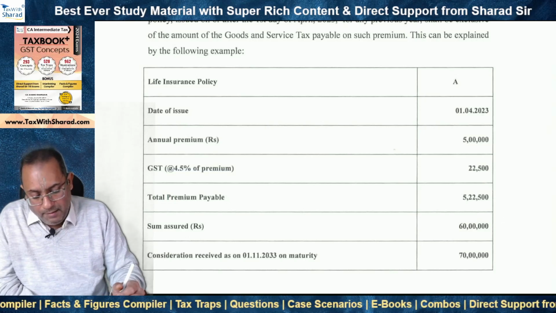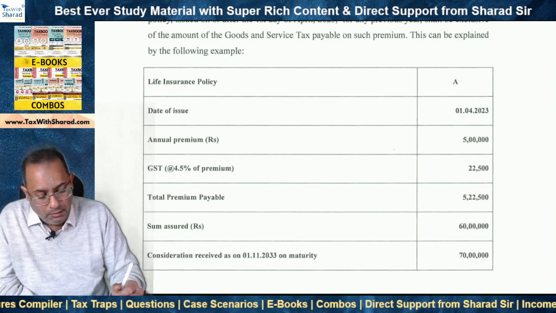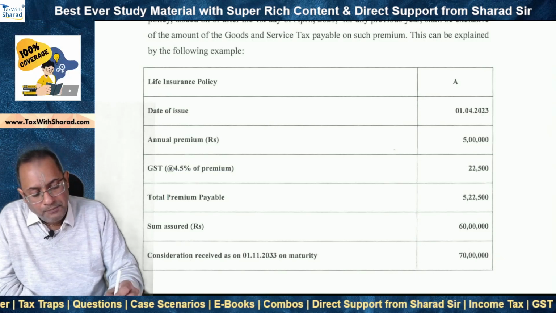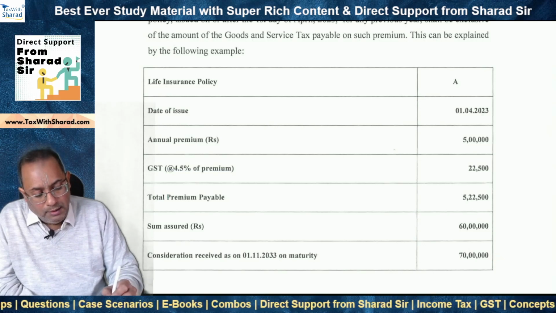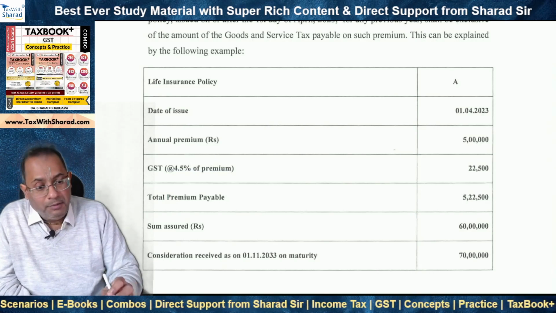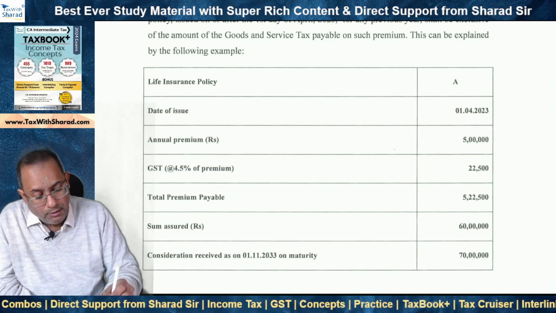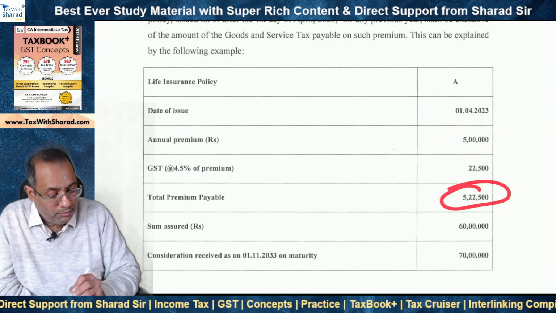Okay. And consideration received on 1st November 2033 on maturity is 70 lakh. So basically the question is whether for classifying a policy as an excess premium policy, what is the premium that we should take? Should we take 5 lakh rupees or should we include GST and take 5 lakh 22,500 rupees?